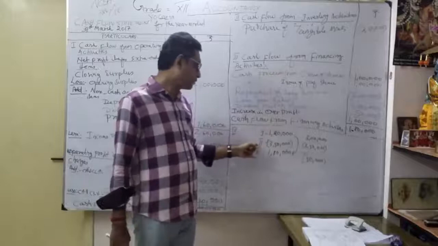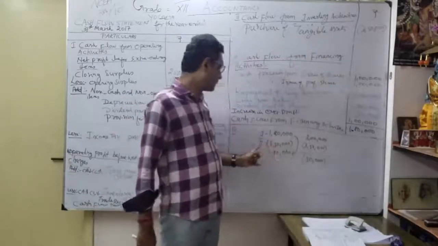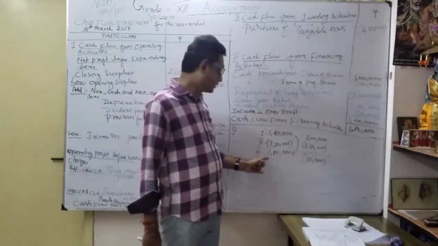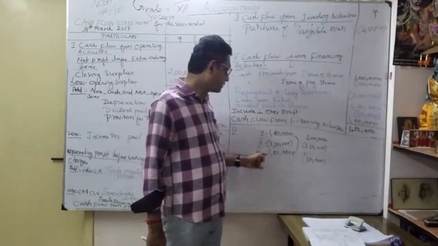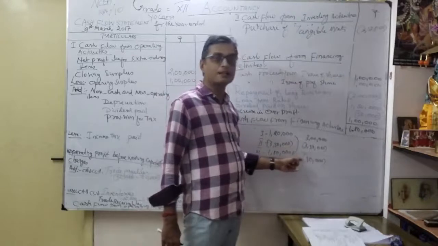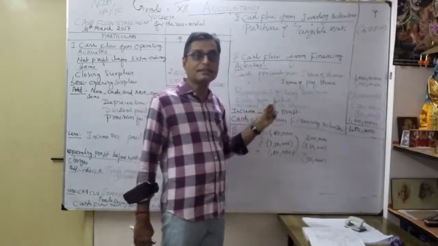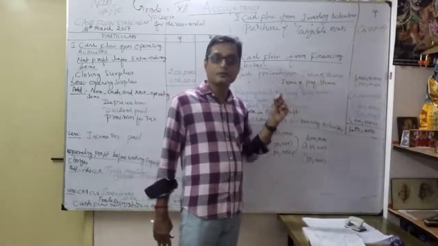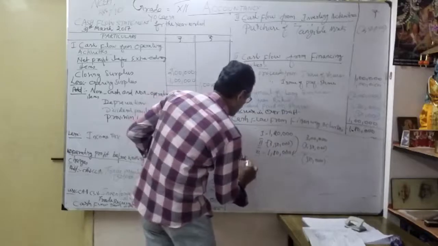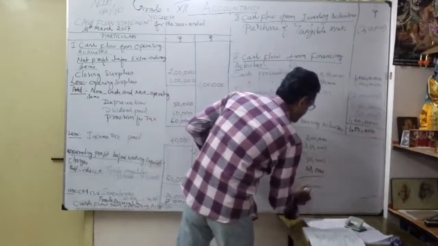Now, Roman numeral 2 is cash flow from investing activity, 3,50,000. Cash flow from finance activity is 1,80,000. Added together, we get 3 lakh, and 3,50,000 is our cash outflow. Finally we get the net decrease in cash and cash equivalents. When you add the opening balance of 50,000, our closing cash balance is nil.